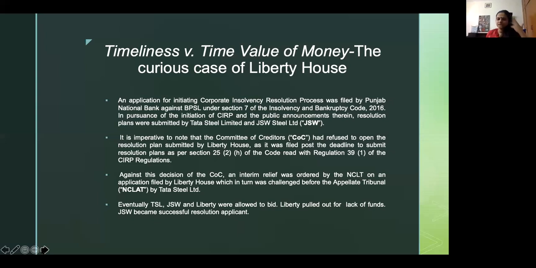Then what happened was that NCLT seemed to agree that time value of money, while timeliness of the code is one aspect, one pillar of the code, the other pillar of the code is maximization of value of the assets of the corporate debtor, and Liberty was allowed to bid. Interestingly, when the resolution plan was finally being considered, Liberty at the 11th hour pulled out, saying it doesn't have the requisite funds. So that happened. But as of that day, the decision was that more money being offered will be considered as opposed to the time restrictions in the code.